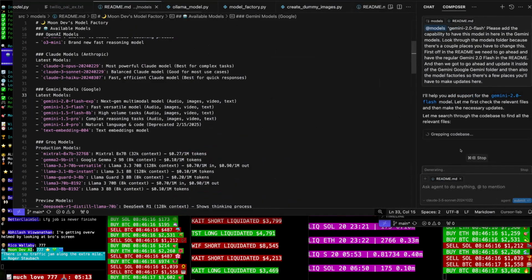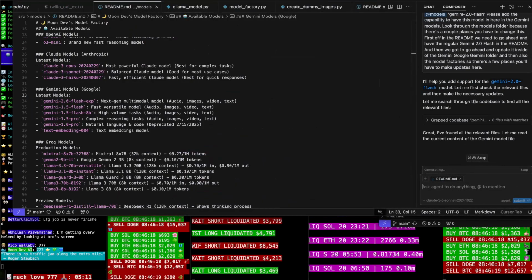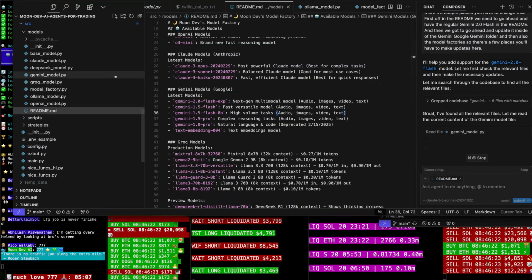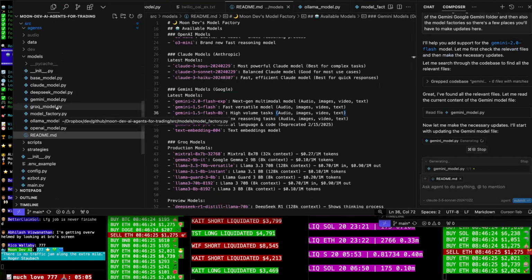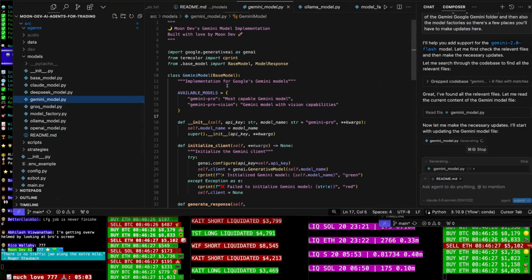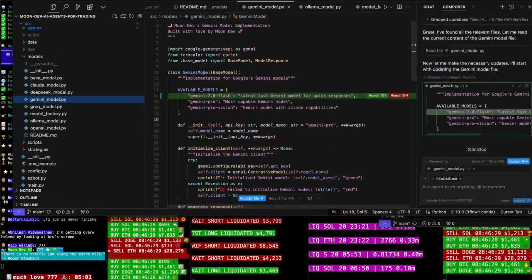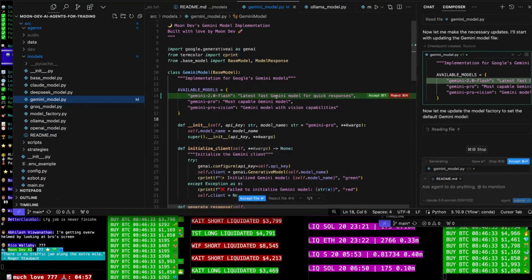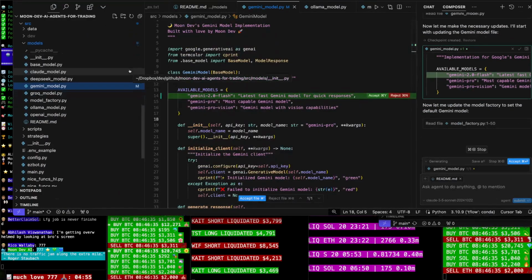I'll help you add the support to the Gemini 2.0 Flash model. So it should update a few things. It should update this Gemini model here. Maybe, maybe not. It's definitely in there already. Good, great. Gemini 2.0 Flash here. Okay, great.